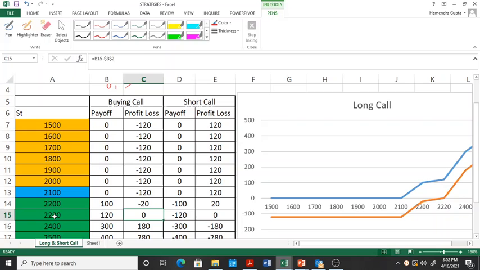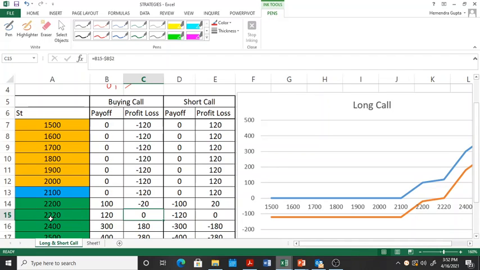This number is referred to as the break even point. So for a buyer of a call option to start making money, the stock price must go above 2220.